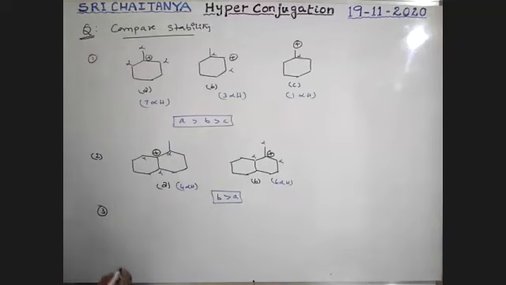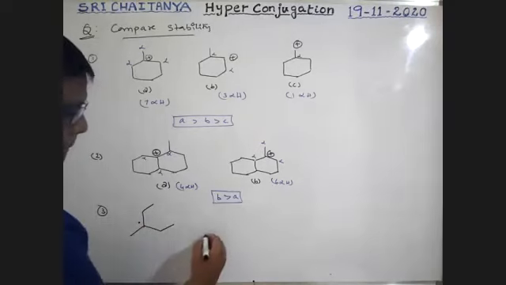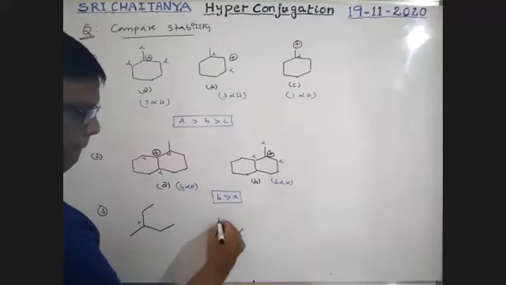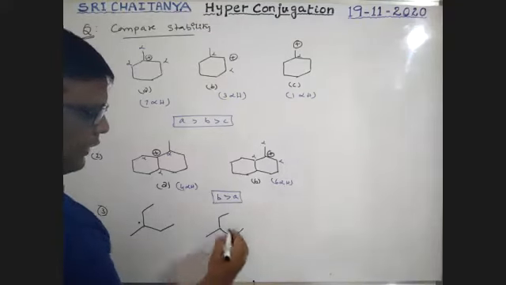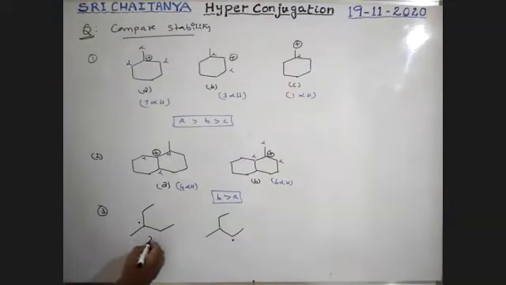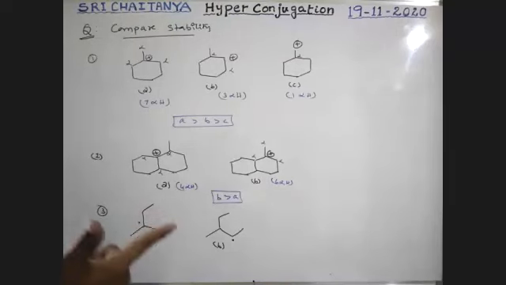Third one. This is radical, this is radical, this is radical, boys. A and B, which is more stable? Boys, only the positive charge and radical are acceptable. Negative charge we don't consider in hyperconjugation.